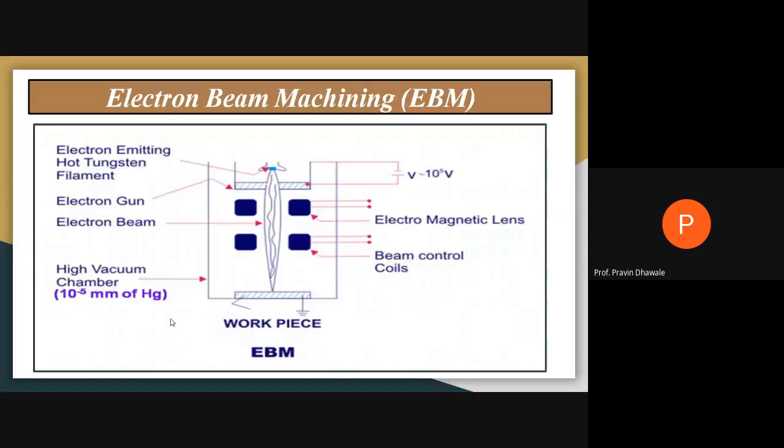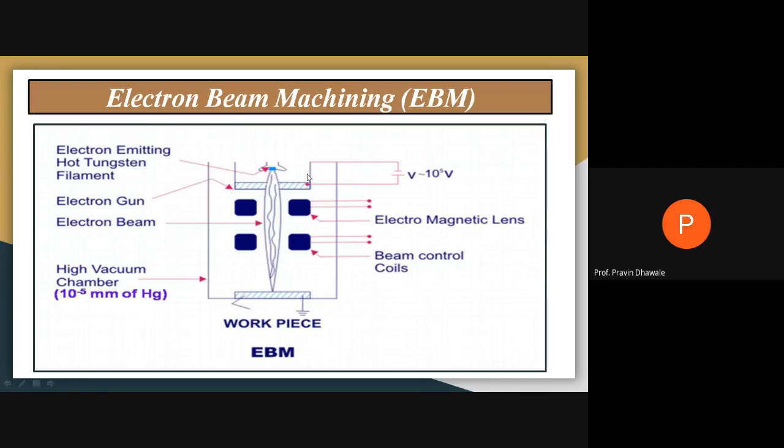Okay, the next process is like laser beam machining, only instead of laser, we are passing an electron beam. In electron beam machining, in short called EBM, we use a tungsten filament to emit electrons.